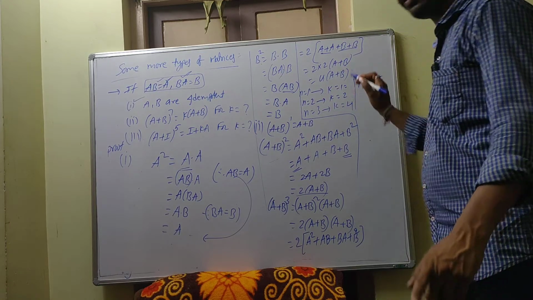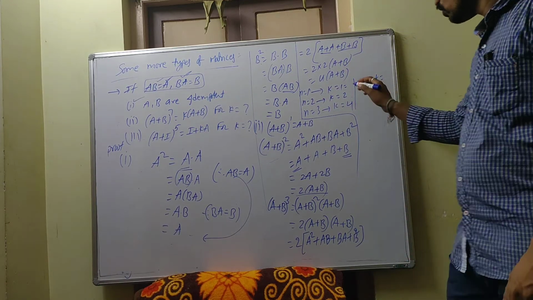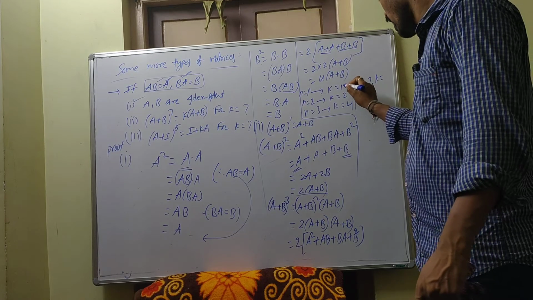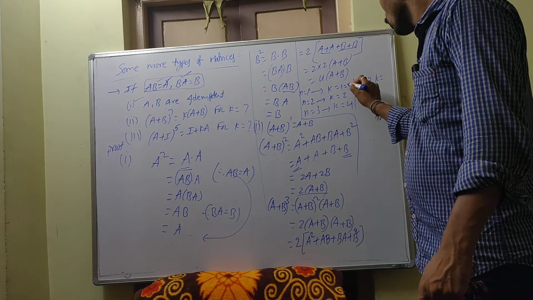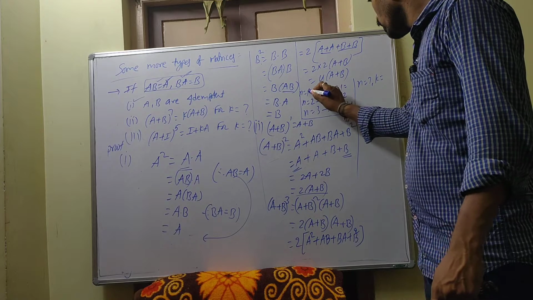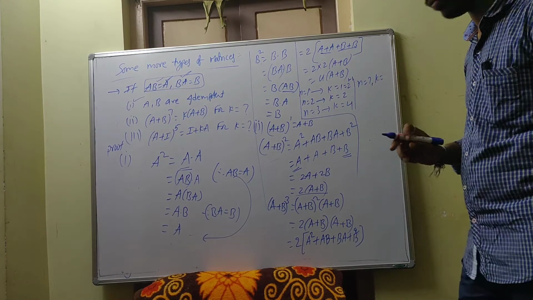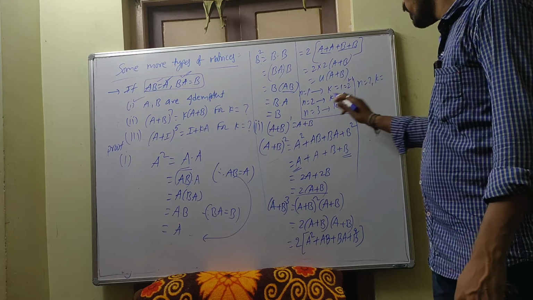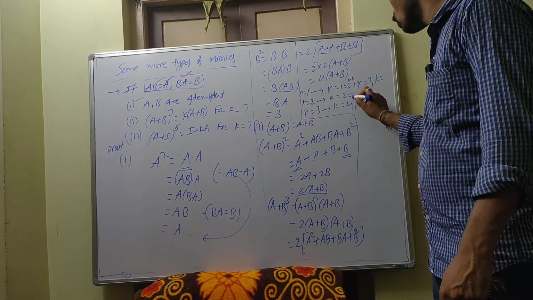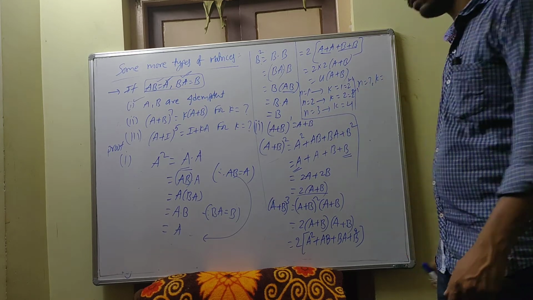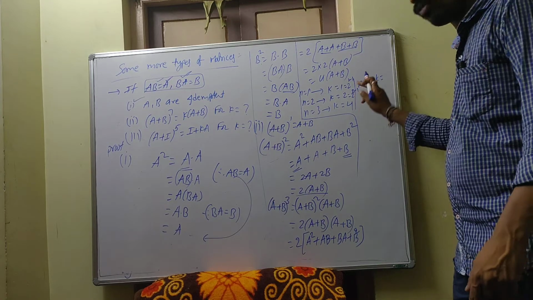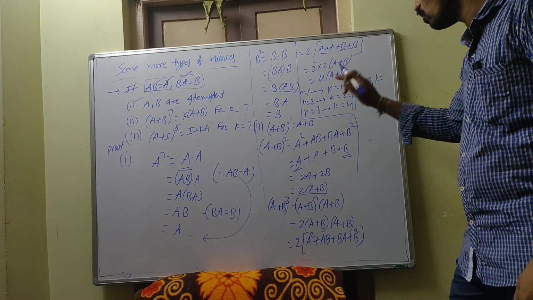This one I can write as 2 power 1 minus 1. That means 2's power 0, that is 1. This one how can I write? For n is equal to 2, it becomes 2 power 2 minus 1. 2 power 2 minus 1, power 2 minus 1 means 1. 2 power 1 is equal to 2.